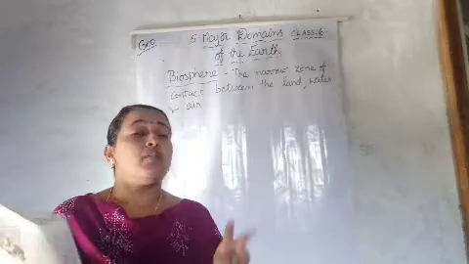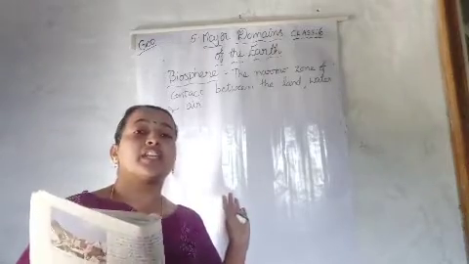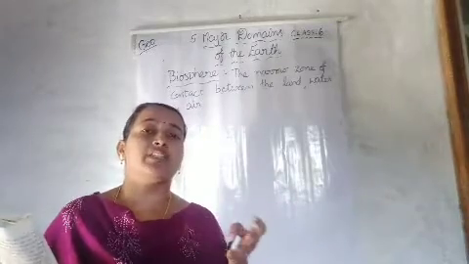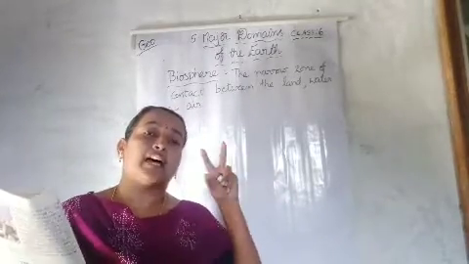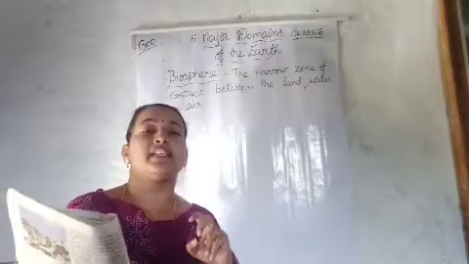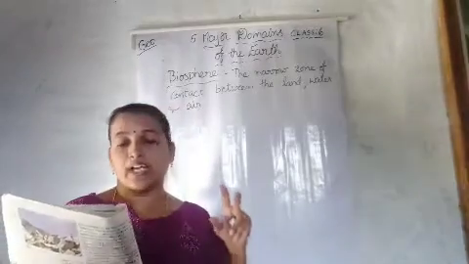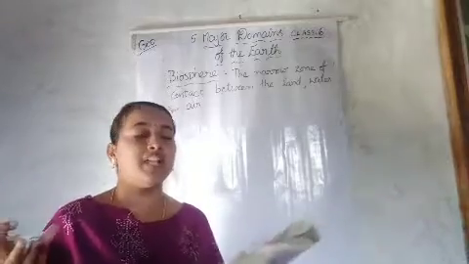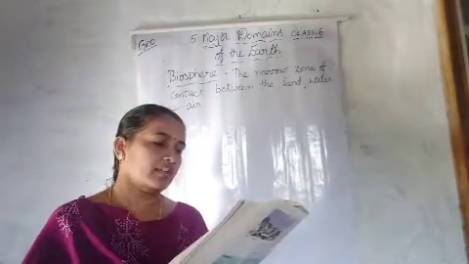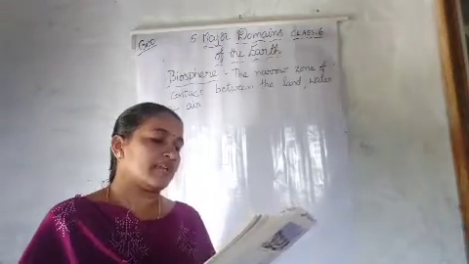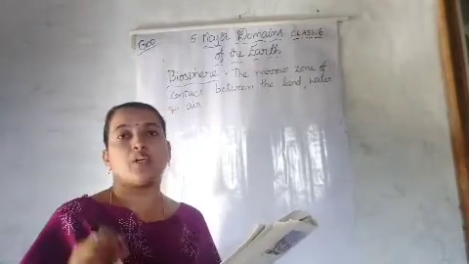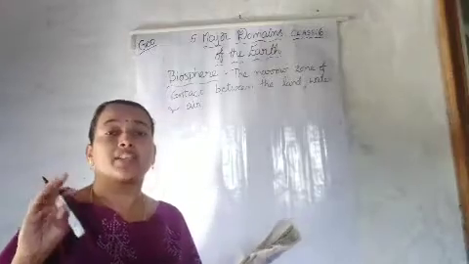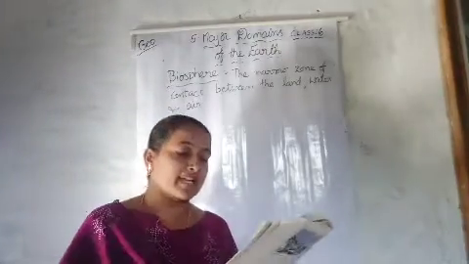But from these factories the smoke, that means carbon dioxide, spreads and mixes with the air, and the percentage of carbon dioxide is increasing. It leads to global warming. That means the temperature of the earth will rise. This is termed global warming.